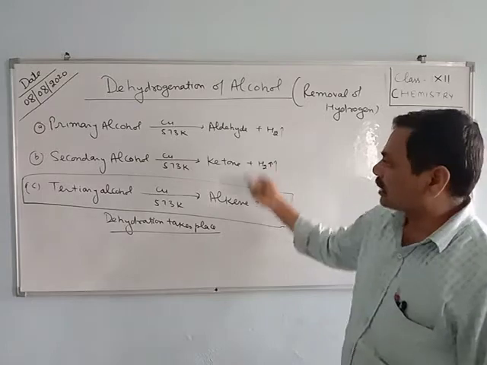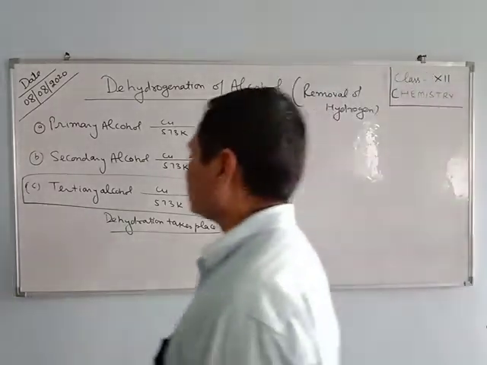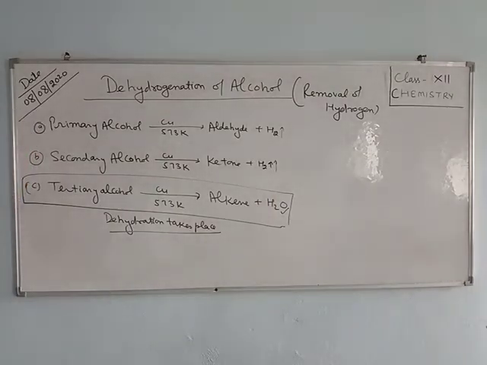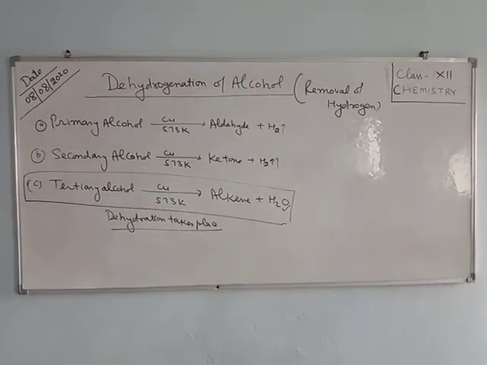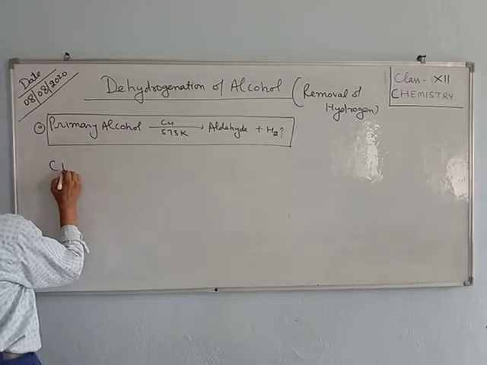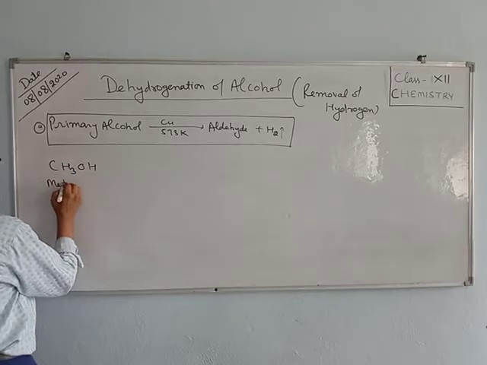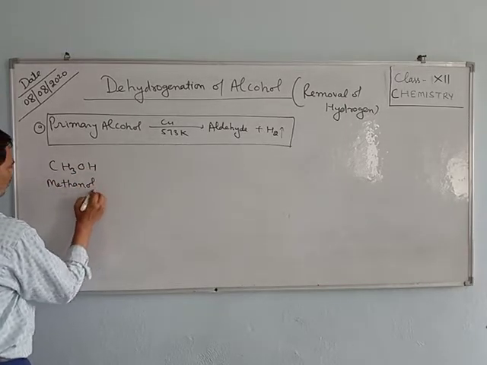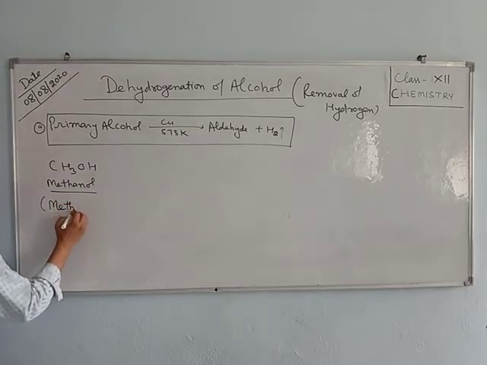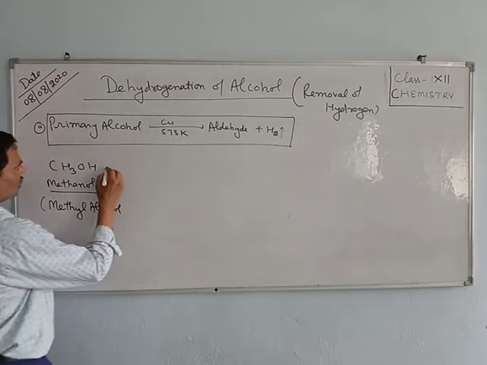Now we come to the chemical equation regarding this. First we take the primary alcohol. This is CH3OH, called methanol, or you can say methyl alcohol.